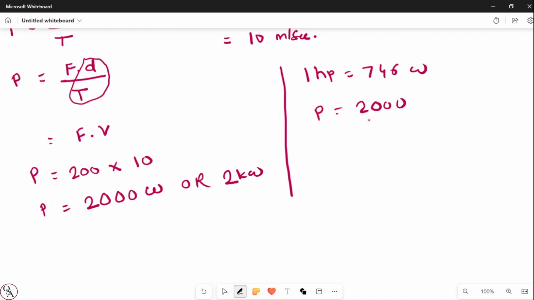If you divide this 2000 by 746, whatever answer you get is the power in horsepower. Simple, nothing else. You just find the answer and comment in the comment section so that others will get benefited.